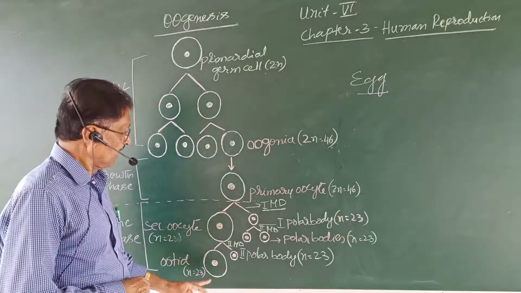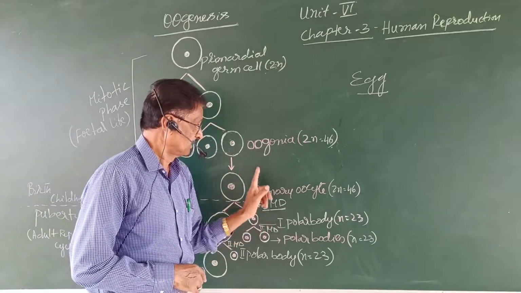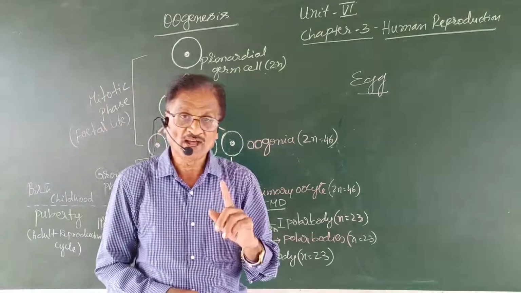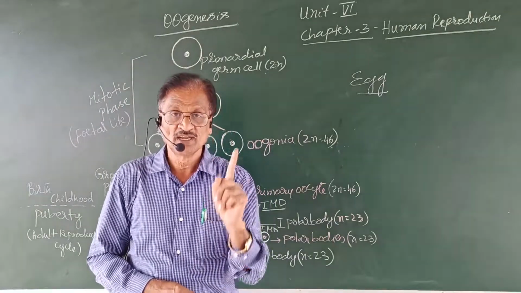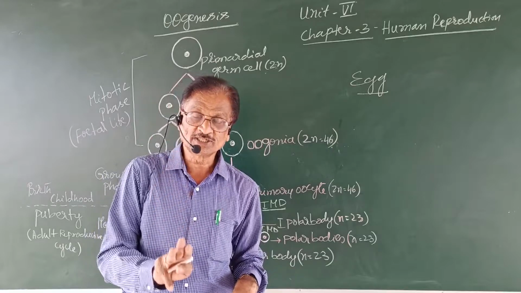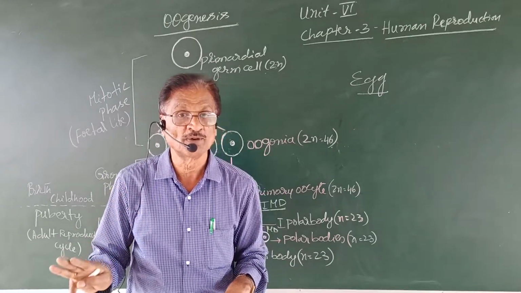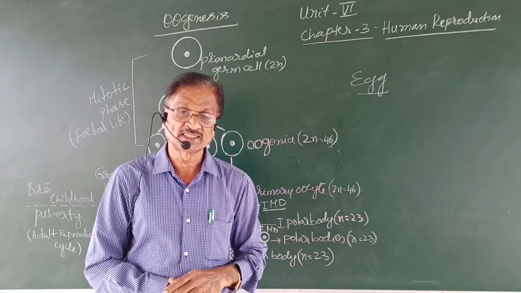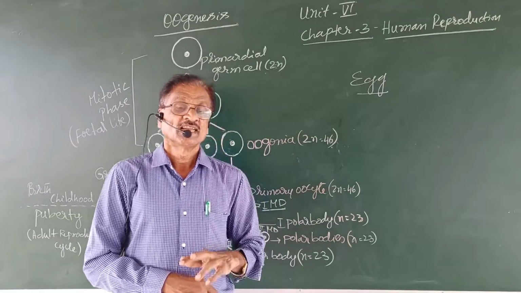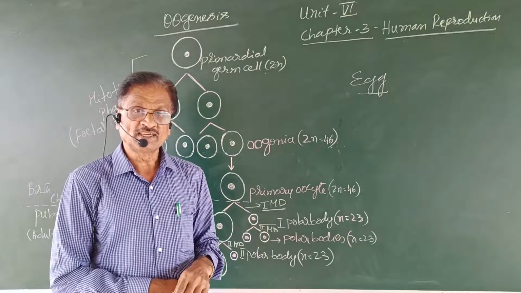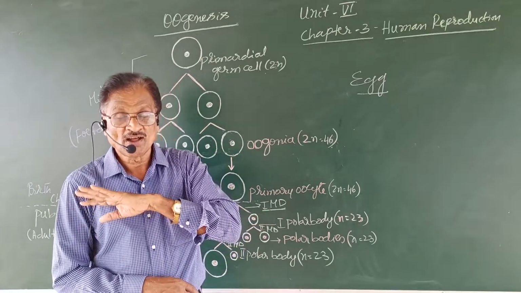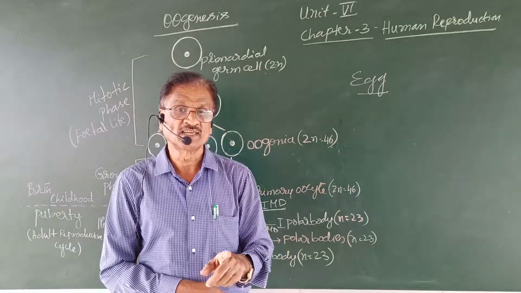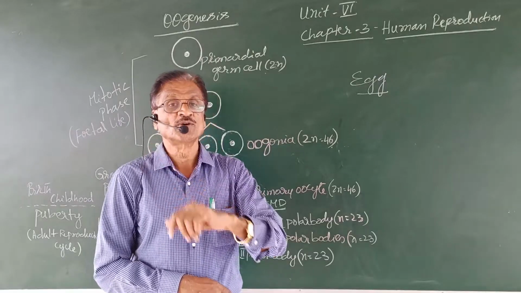Now, that means a single diploid primary oocyte by the end of meiosis forms one larger functional egg and three smaller non-functional polar bodies. When compared to spermatogenesis, in spermatogenesis the primary spermatocyte results in the formation of all four functional sperms. But here, only one functional egg and three non-functional polar bodies.